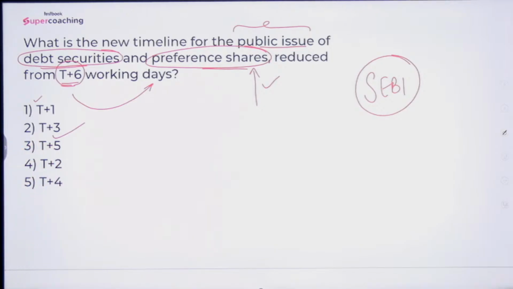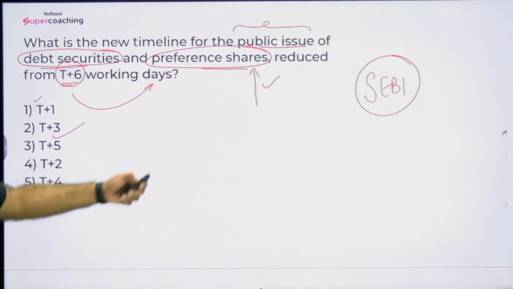T is the transaction day on which the public issue closes, and 3 working days after the public issue closes, the securities will be transferred or, I would say, allotted to the individuals or to the investors who have applied for it. So this reduction in the timeline will help in faster access to the funds obviously for the issuer and provides quicker liquidity for the investors as well.